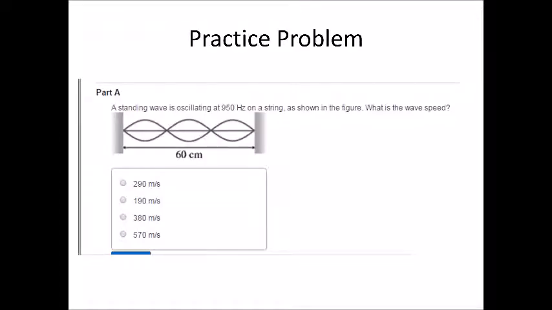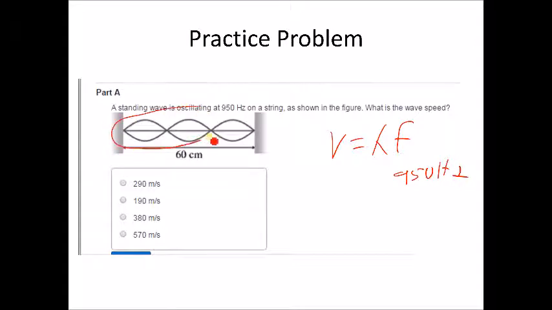So here's another practice problem. A standing wave is oscillating at 950 hertz on a string. What is the wave speed? We know to find the wave speed, wavelength times frequency. We know the frequency, 950 hertz. Well, in this diagram, the string length is 60 centimeters.